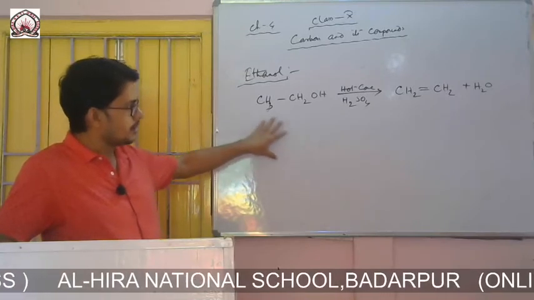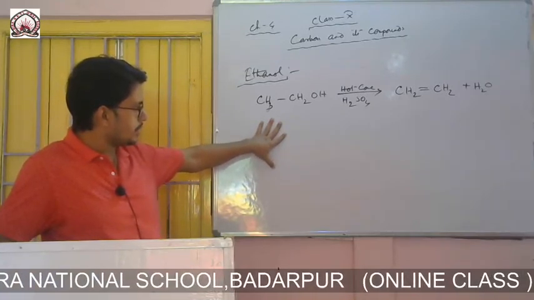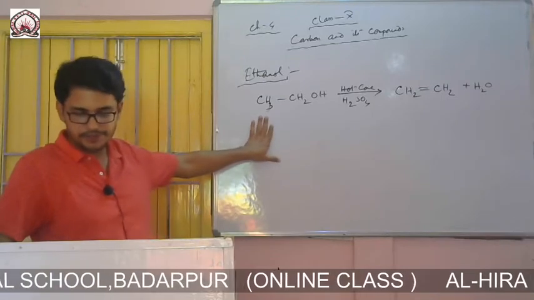So this is about ethanol. The chemical formula of ethanol is CH3CH2OH.